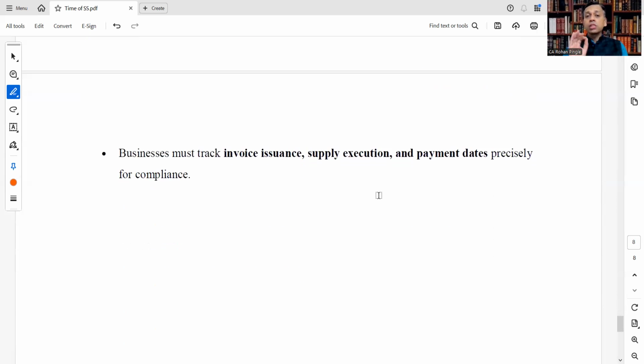And businesses must track invoice issuance, supply execution, and payment date precisely for compliance. Whenever you have this data, only then can you correctly determine your time of supply, and then correctly charge the rate of tax.